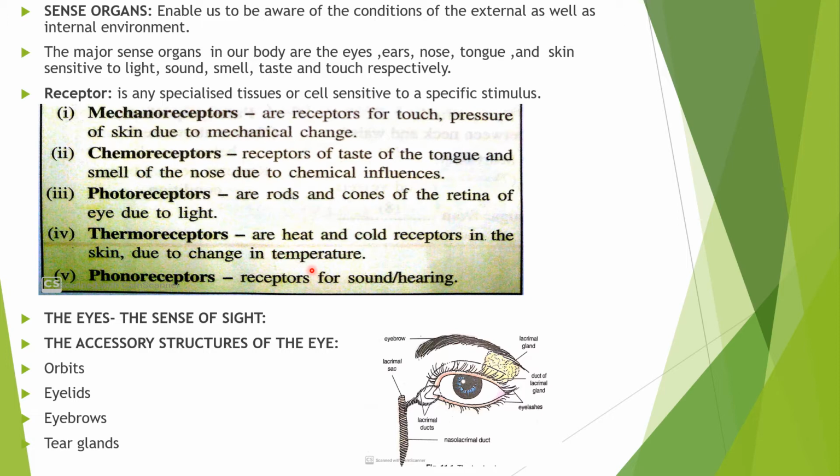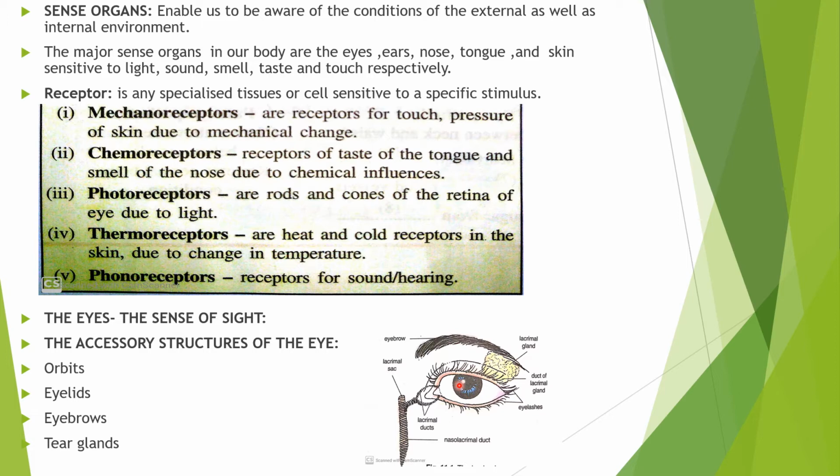There are accessory structures of the eye, and these are orbits, eyelids, eyebrows, and tear glands. You can see the accessory structures of the eye. These are not the main structure of the eye. These are the accessory parts of the eye.